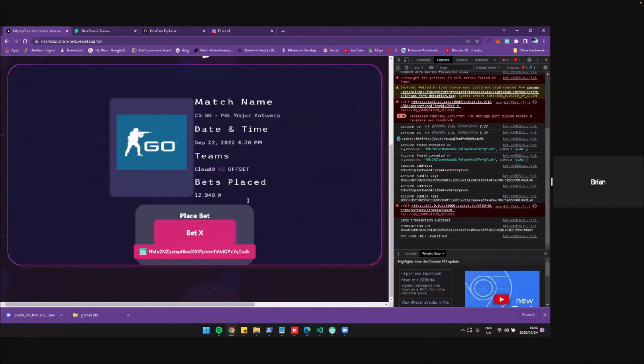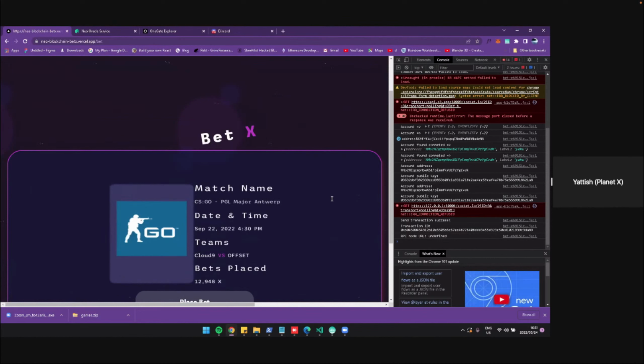So if you want to check the results of your bet, you have to make a request using the Neo Oracle service. The Neo Oracle service is going to send an outbound HTTP request to the eSport API. So the eSport API is going to determine whether you won or you lost. Once you win, you're going to be credited automatically, and you don't have to wait. And once you lose, you just get the gas fees that are required for making this request using the Oracle.